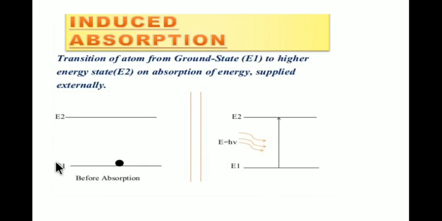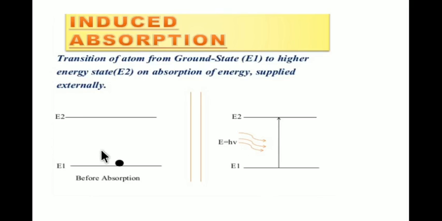This is the ground state, this is the excited state. Already I told you this purely depends on the radiation interaction with the matter. The radiation has photons, the matter has atoms. I used to say the radiations impinge on the atoms; that is the matter radiation interaction.